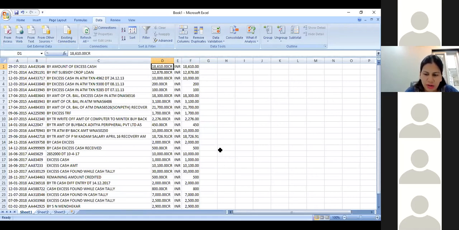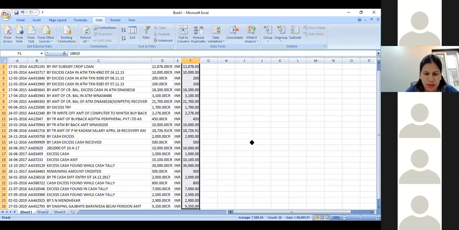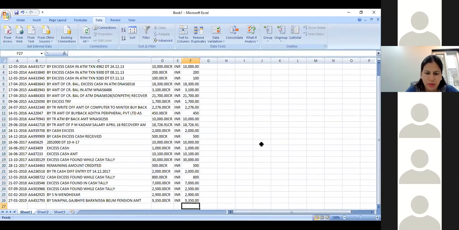So when I go here, it gives me the count. But if I want the total, I can just go here and say Alt equal to, and I get the total.